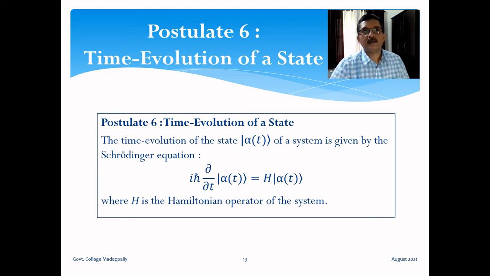As we were saying, postulates 4 and 5 are about the outcome of measurement when an operator acts on a state vector. And lastly, postulate 6 is about the time evolution of a state vector, given by the Schrodinger equation. So this concludes our discussion on the formulation of quantum mechanics.